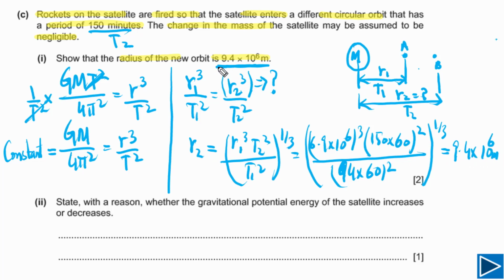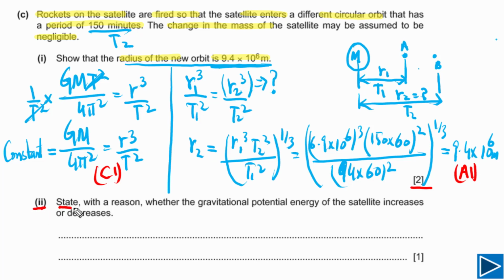And this is what we need to show, that the radius of the new orbit is equal to 9.4 times 10 to 6 meters. This question has 2 marks. The first mark is the C mark. You will get the first mark if you have written this expression. And the second mark is the answer mark. You will get the second mark if you have got the right answer. Let's move on to part C2 now.